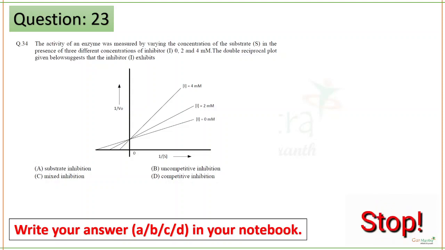Okay, so the question is simple. Just see the graph and tell me what kind of inhibition it is. Okay, very simple. Vmax is the same and Km is different. It is competitive inhibition.